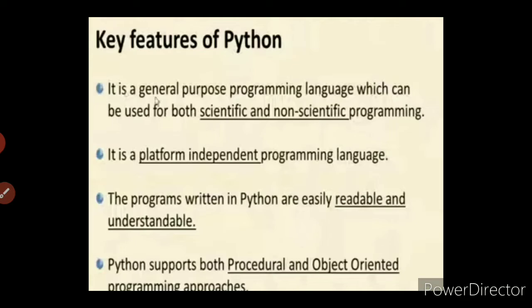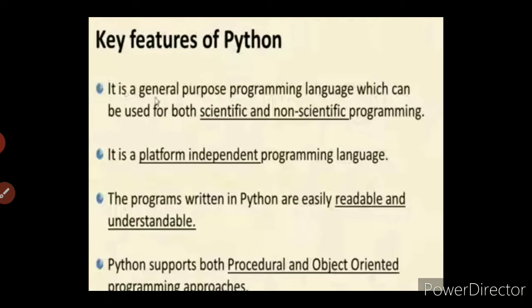What do you mean by platform independent? Platform independent means the Python program will run on any operating system. What is an operating system? An operating system is system software like Windows, Linux, Unix, iOS. So Python will be able to run on any operating system. Then the third point is that programs written in Python are easily readable and understandable. Readable means the Python code is very easy to read and understand.